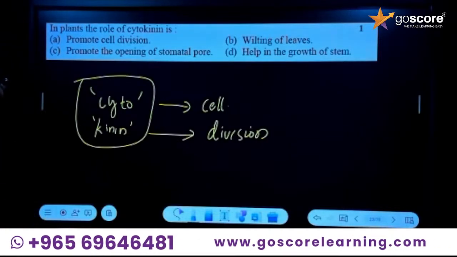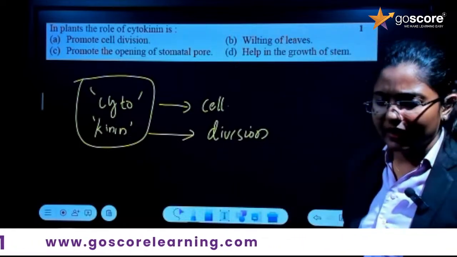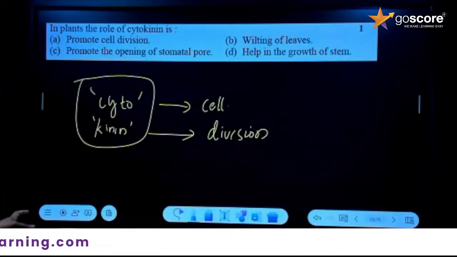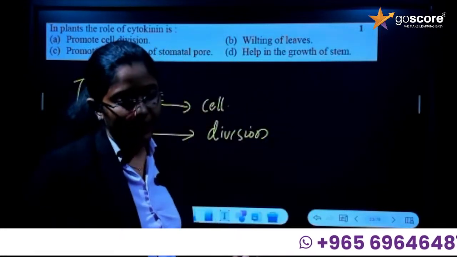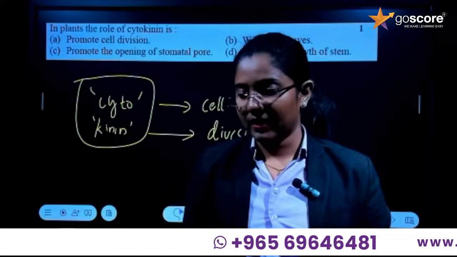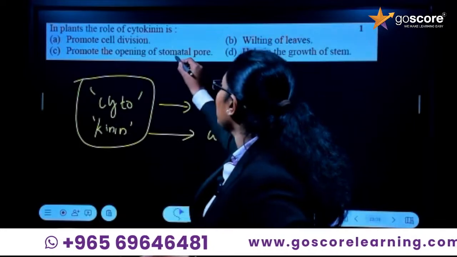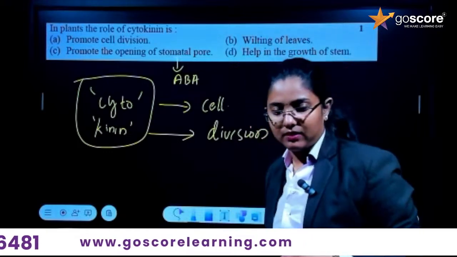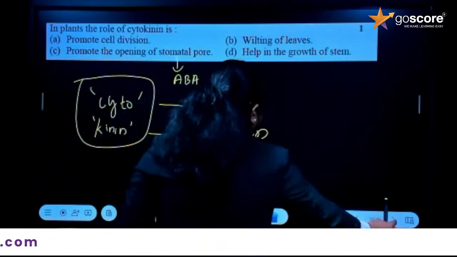Very good. Next, you see wilting of leaf. What is the hormone which controls wilting of leaf? Wilting of leaf is actually controlled by abscisic acid. Then, what helps the growth of the stem? It is gibberellin. Promotes the opening of stomatal pore: it's not for you, but for your knowledge, it is actually done by abscisic acid. Is it clear for you? Fine. So we'll be moving to the next question.